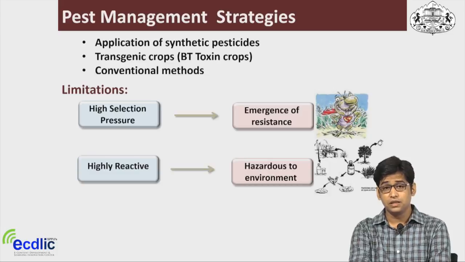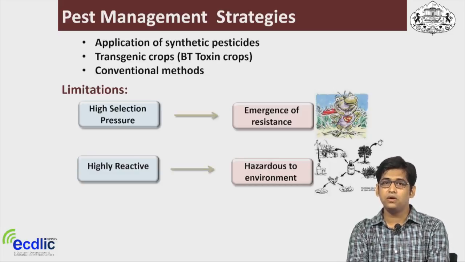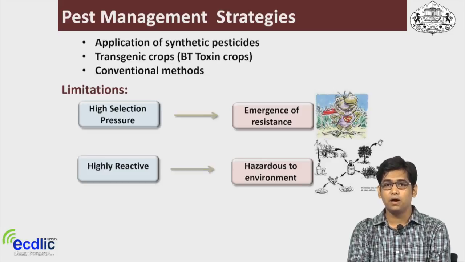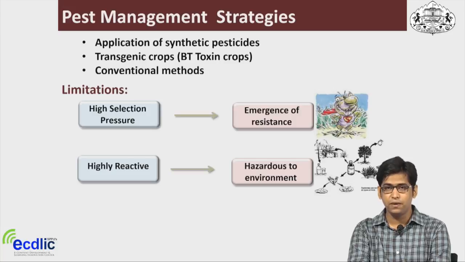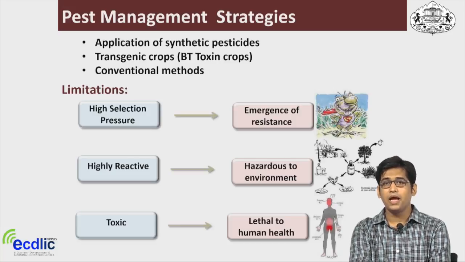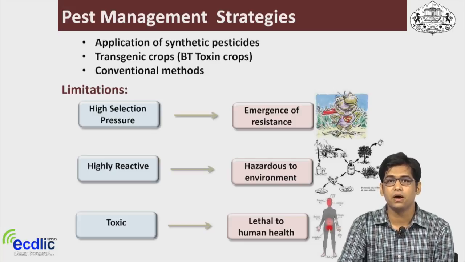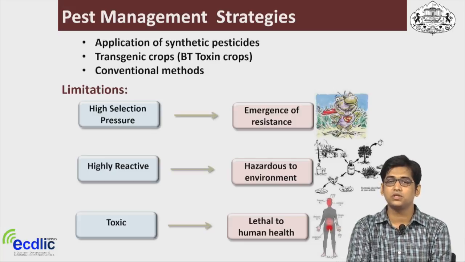Second, the chemicals we use as pesticides are highly reactive and interact with different components of the environment and human health, and their toxic nature is hazardous to humans.